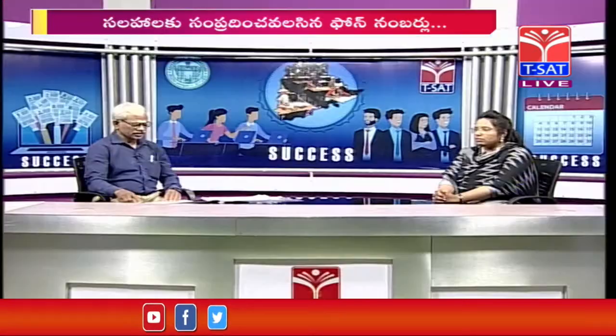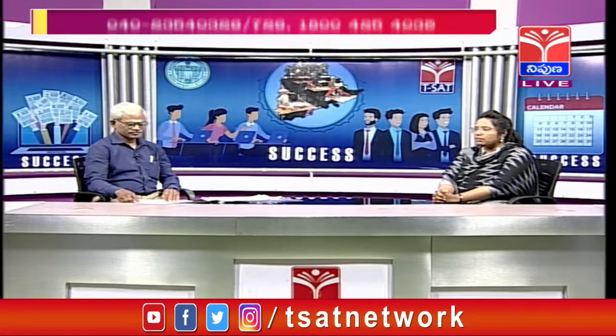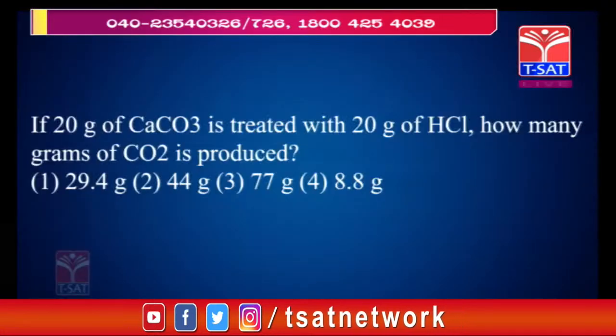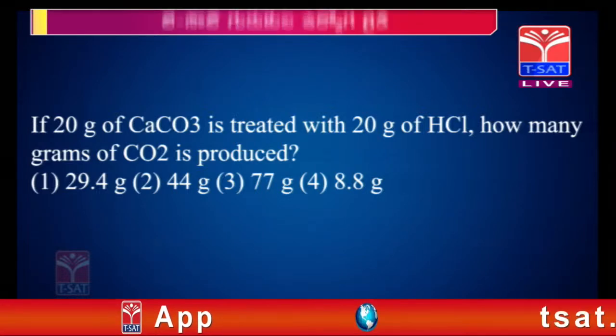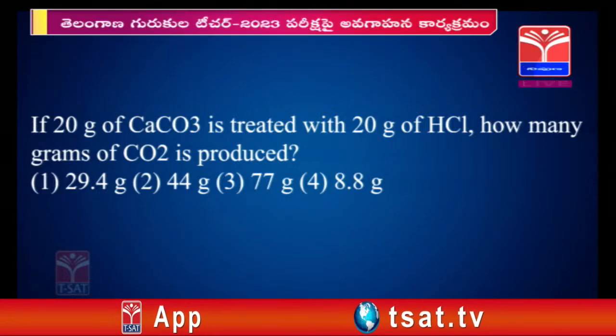Let us see the next question. This question belongs to the mass relationship type. In this topic, one of the hidden topics also is there: the limiting reagent and excess reagent concept. We have to go through this topic while solving the problems related to mass relationship. This is present in our 10th class textbook. There are a few examples given at the back side of the 10th class chemical reaction type questions. We have to solve that problem, so that we can solve any type of questions given in the examinations.